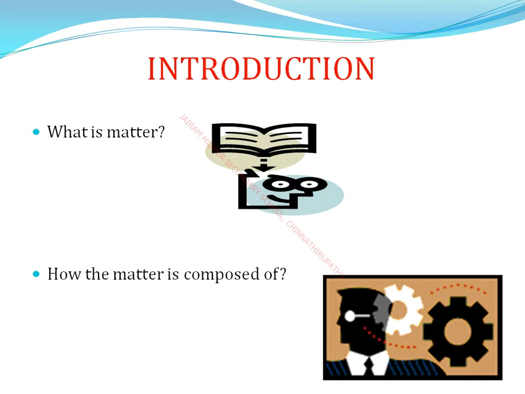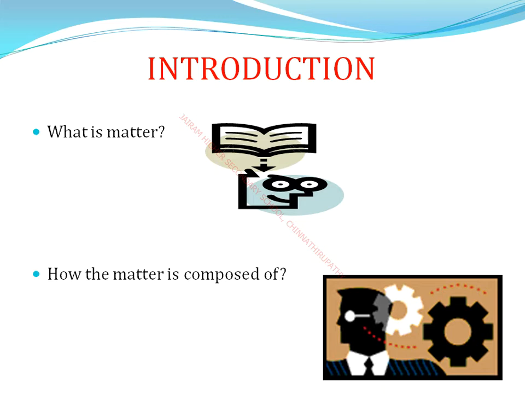So there are atoms, molecules and ions. What is meant by an atom? An atom is a very tiny particle, the smallest particle. Molecules are made up of atoms of the same or different kinds, two or more.